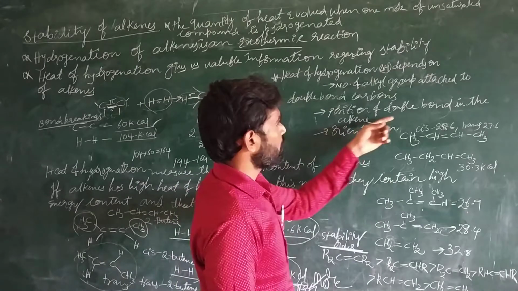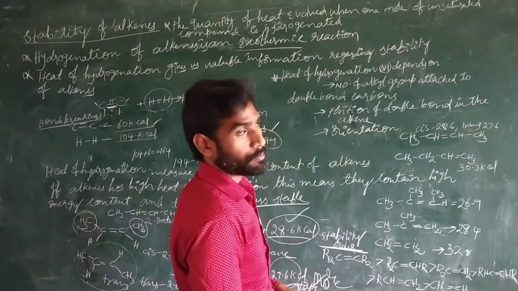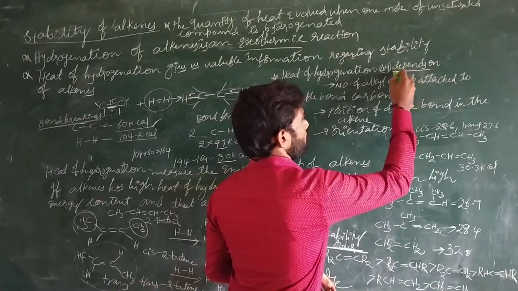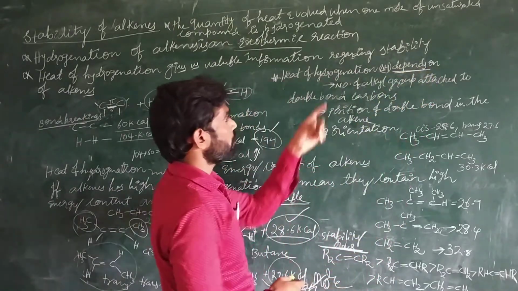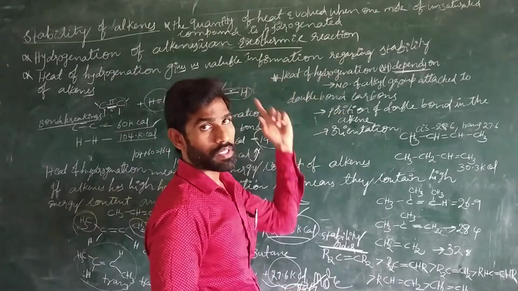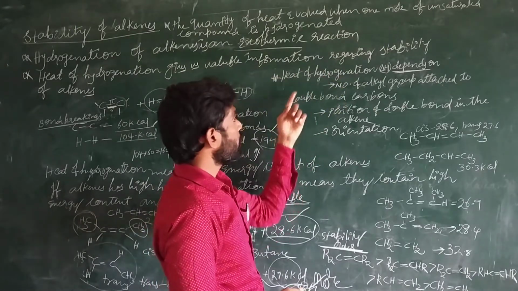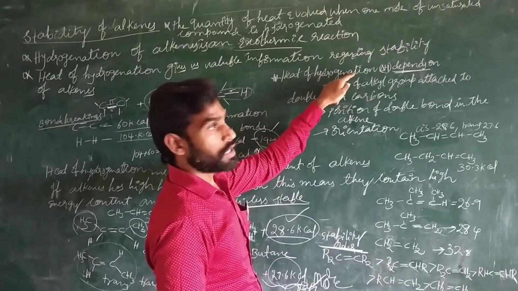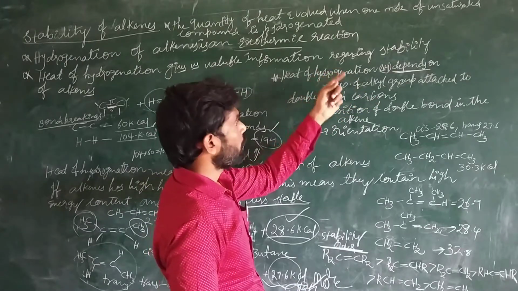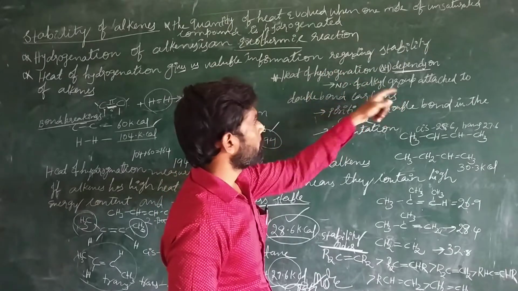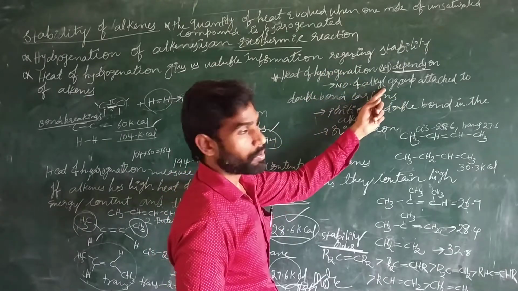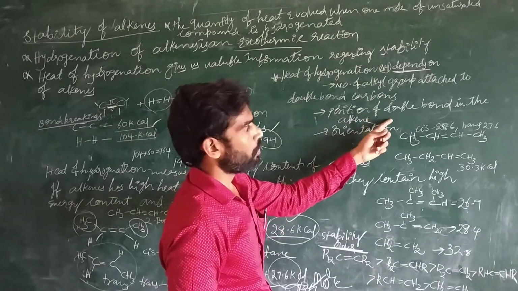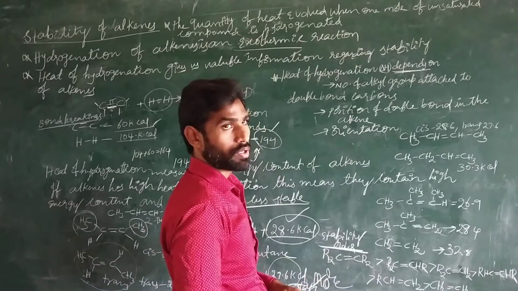The next one is the position of the double bond in the alkene. Heat of hydrogenation gives information regarding the stability of the alkene, and the heat of hydrogenation depends on these factors: the number of alkyl groups attached to the double bonded carbons on either side, the position of the double bond in the alkene, and the next one is orientation.